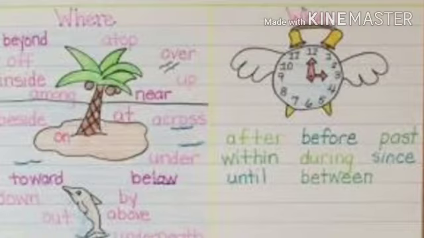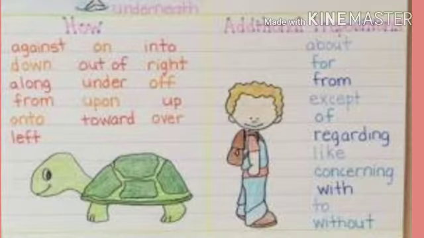The answer to the question when, that is, the time, comes from words like after, before, past, within, during, since. All these words give you the time when the action is taking place. About how, the words that give you the answer of how are against, on, into, down, out of. These all words are giving you the movement of the noun, what the noun is doing at that time.